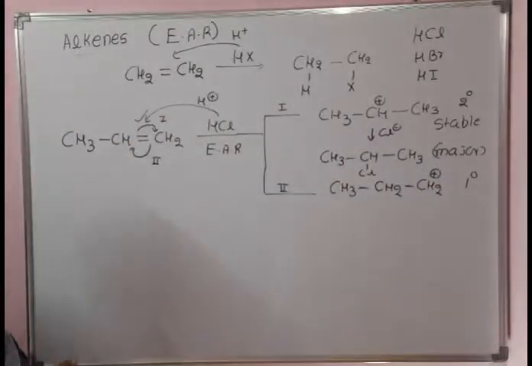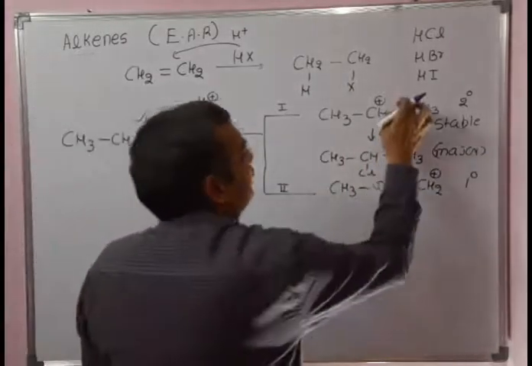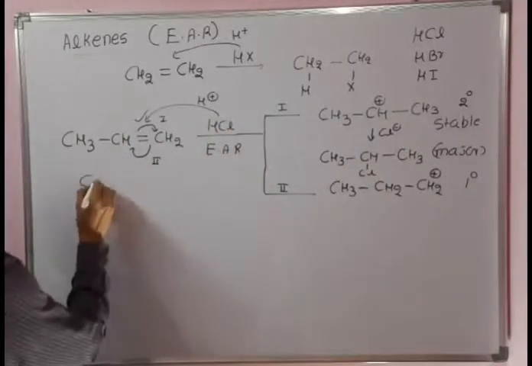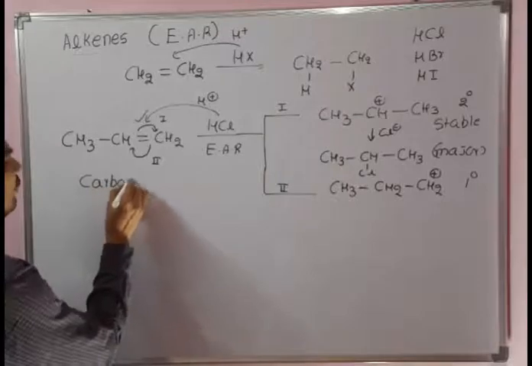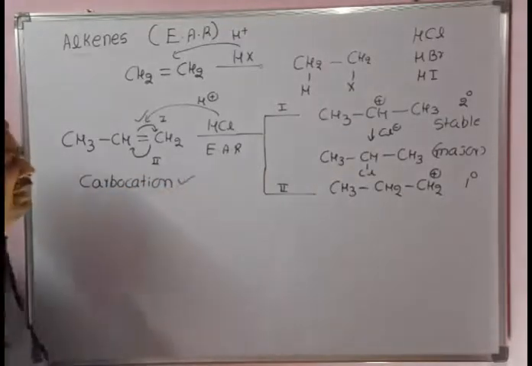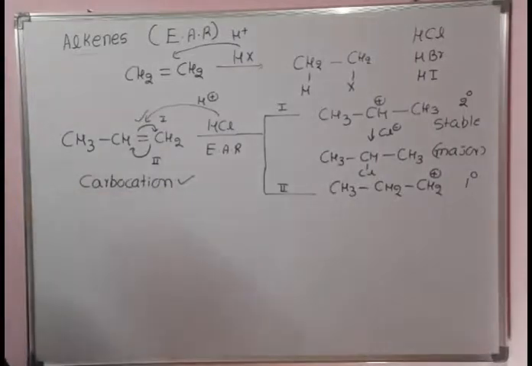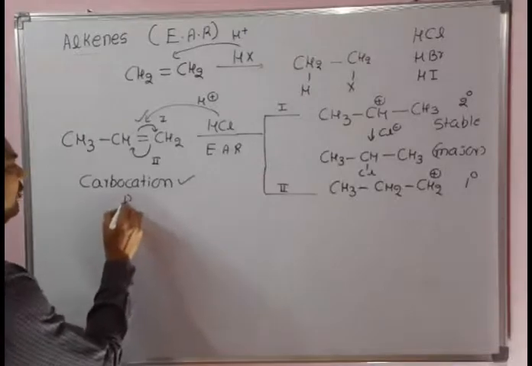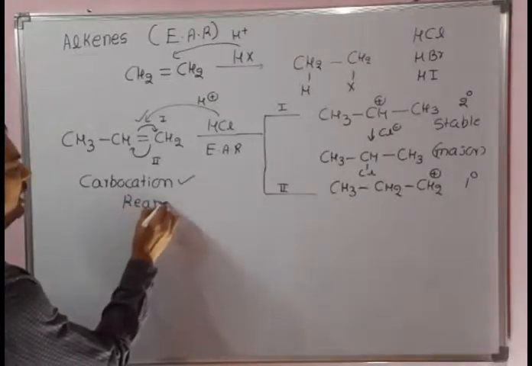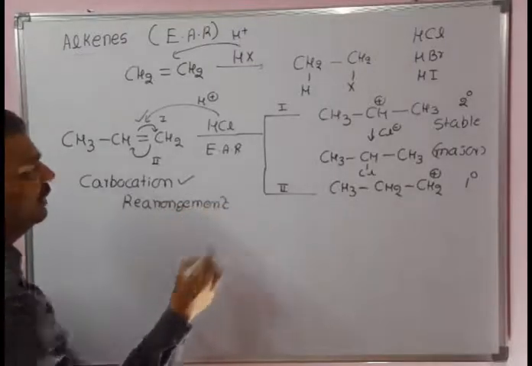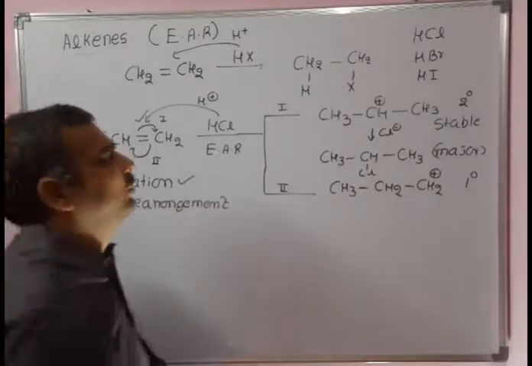Now see, a carbocation is formed as an intermediate in this reaction. Since carbocation is formed as an intermediate in these electrophilic addition reactions, whenever there is formation of a carbocation in acidic medium, there is a possibility of rearrangement. If there is a chance for rearrangement, definitely the carbocation will undergo rearrangement.